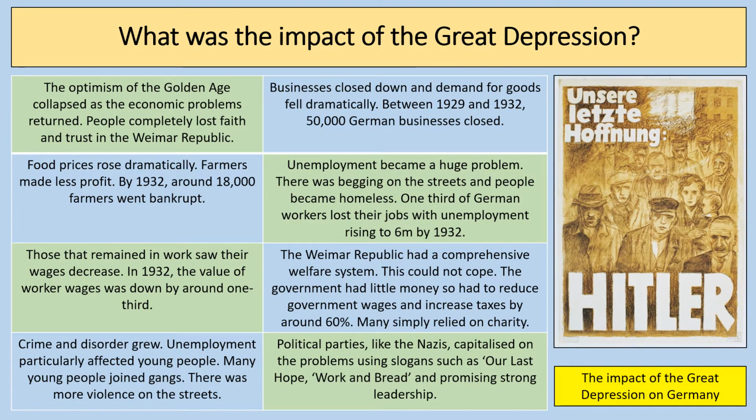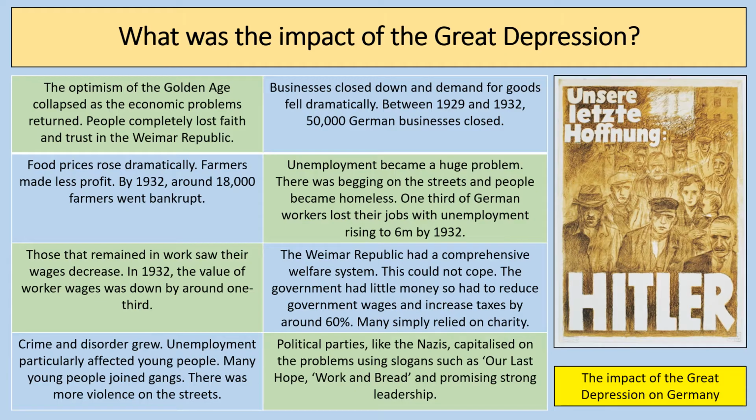So it's important to think about the impact of the Great Depression. People lost faith in the Weimar Republic and their ability to run the economy. Businesses closed down, demand for goods fell dramatically. 50,000 German businesses closed between 1929 and 1932. Food prices rose dramatically. Farmers were making less profit. There were about 18,000 farmers that had gone bankrupt by 1932.